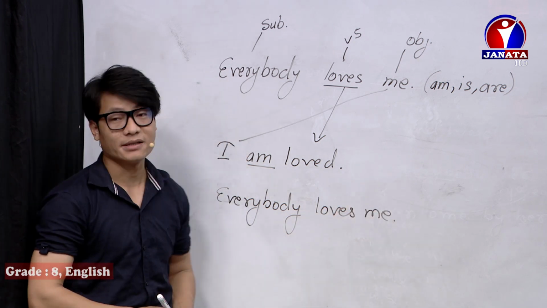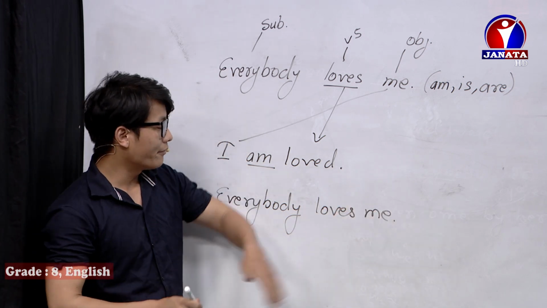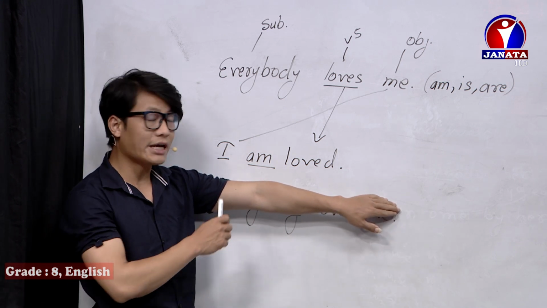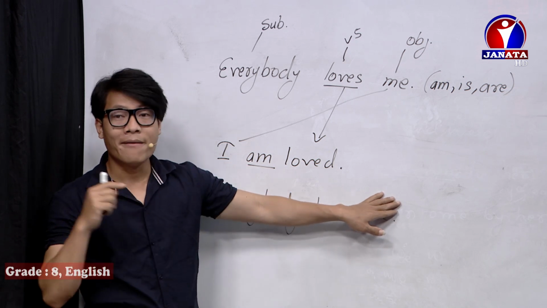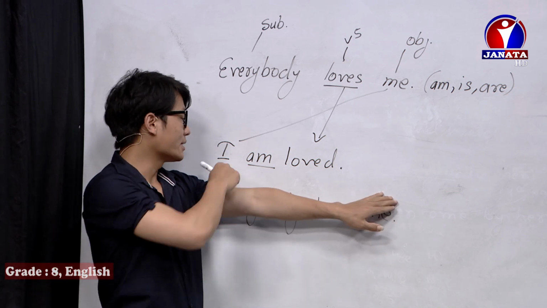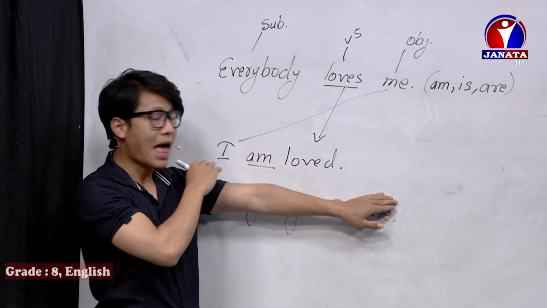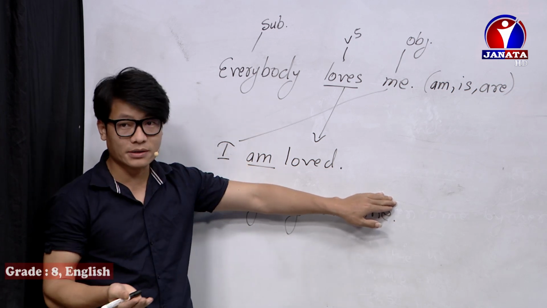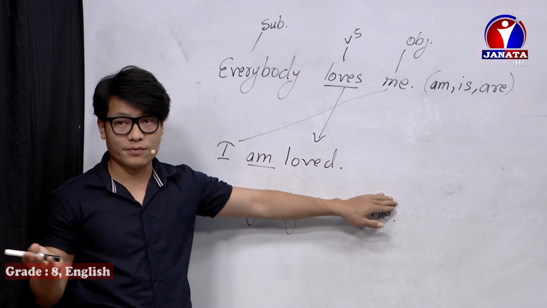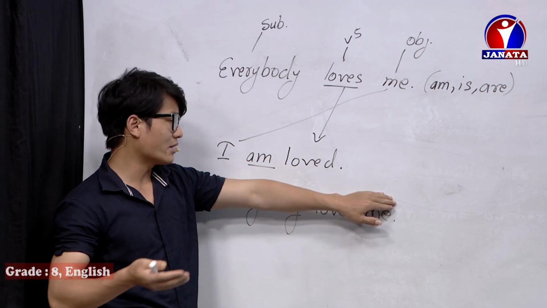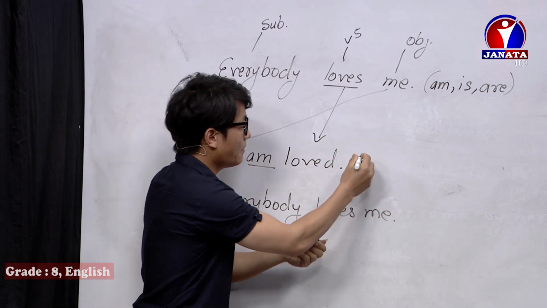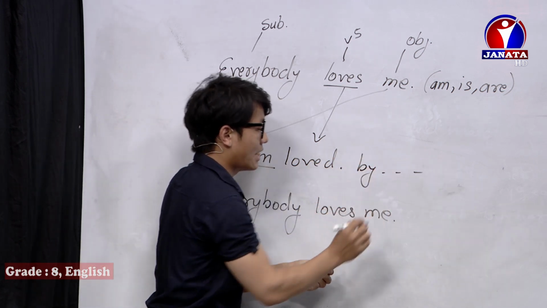So this is when you are asked in the examination to change this sentence into active voice: I am loved. This is a passive voice sentence. You should not get confused, because most students get confused as there is nothing written after by.